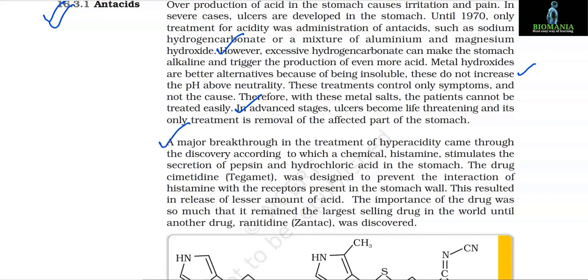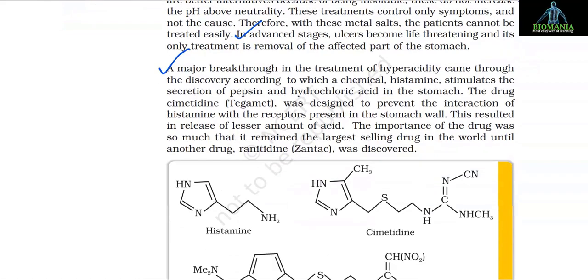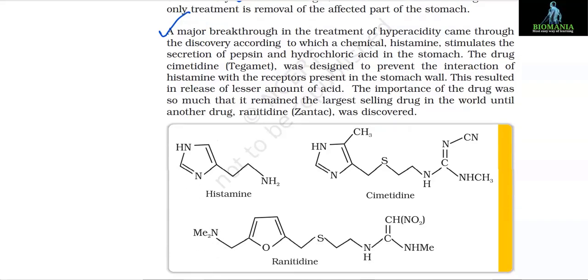A major breakthrough in the treatment of hyperacidity came through the discovery according to which a chemical histamine stimulates the secretion of pepsin and hydrochloric acid in the stomach. The drug cimetidine, Tagamet, was designed to prevent the interaction of histamine with the receptor present in the stomach wall. This resulted in release of lesser amount of acid. The importance of the drug was so much that it remained the largest selling drug in the world until another drug, ranitidine, that is Zantac, was discovered.